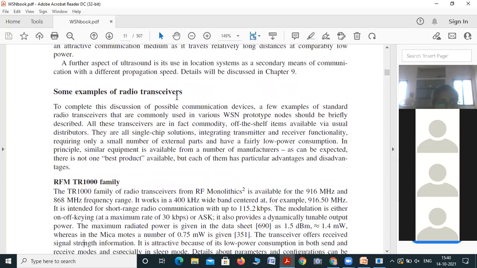Some examples of radio transceivers. See, the RFM TR1000 family.